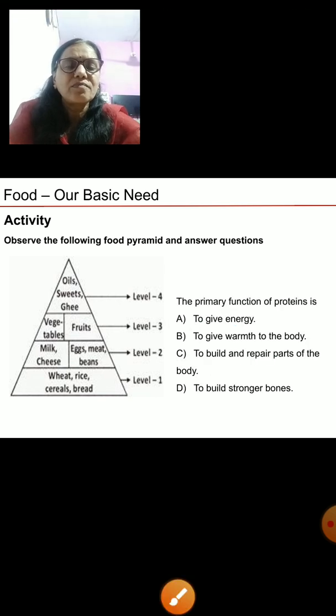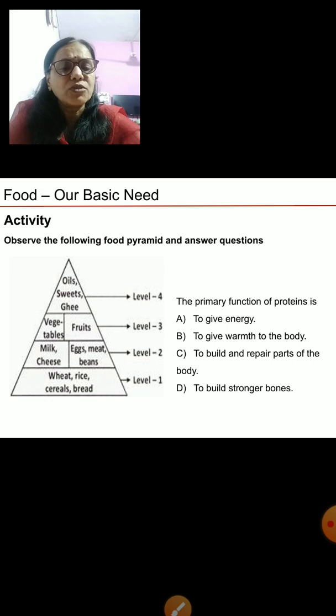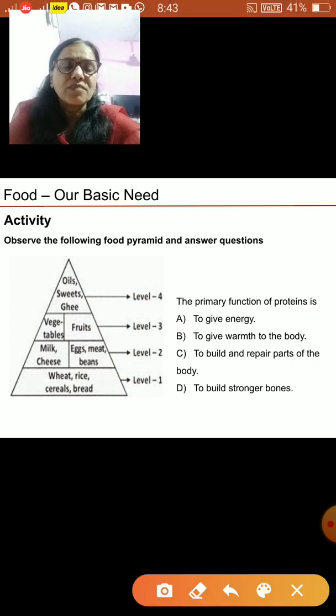Another, the primary function of proteins is what? Options are to give energy, to give warmth to the body, to build and repair parts of the body, or to build stronger bones. So the correct option is that proteins help us to build and repair parts of the body. So this is the correct option.